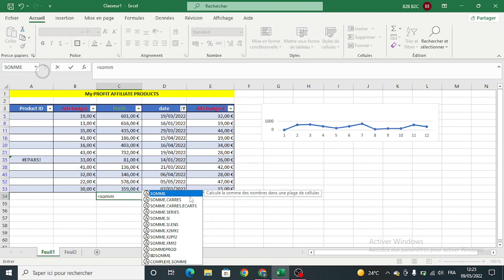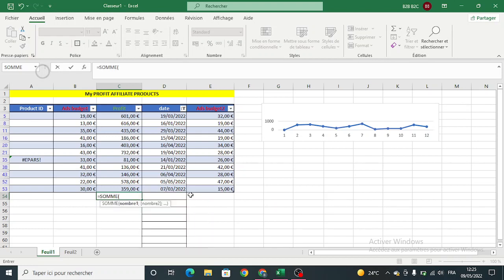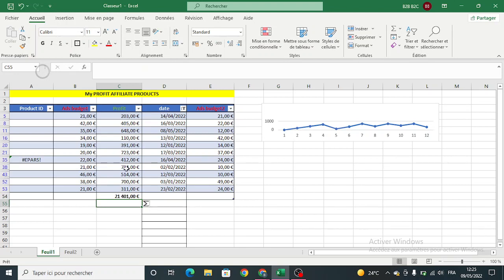Here I'm going to use the sum function. It gives us the total, the sum of all the profit from January back to January.